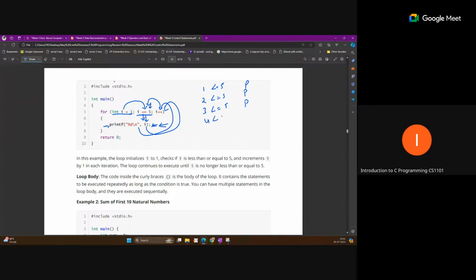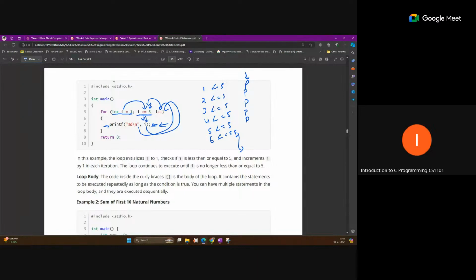4 is less than or equal to 5. Yes, print. Then 5 is less than or equal to 5. Yes, equal is there, so because of that this is true, again print. Now it will become 6, and 6 is less than or equal to 5 is false. So now this is the print statement, and this is a false condition, and here we will exit this loop.